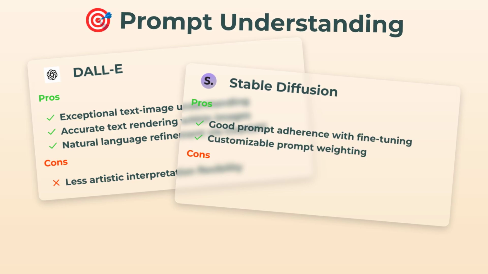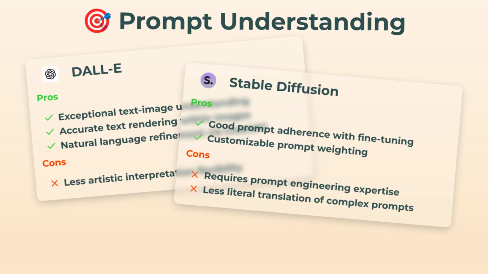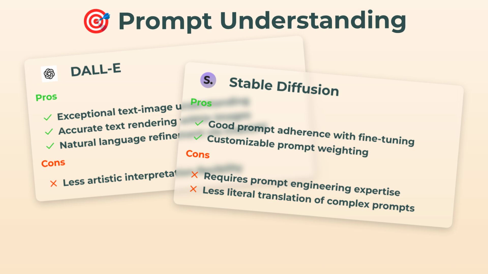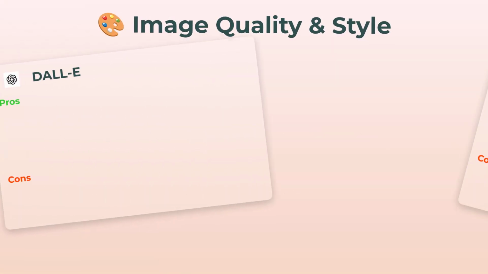On the flip side, Stable Diffusion is good, especially if you want to deep dive and weight your prompts just right. But you do need a little expertise. It's less literal and kind of expects you to know how to guide it. So, on prompt handling, DALL-E's the winner. No contest.